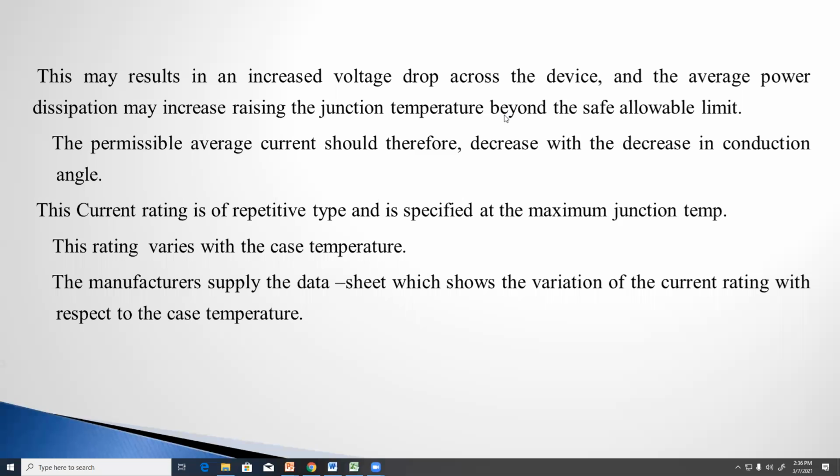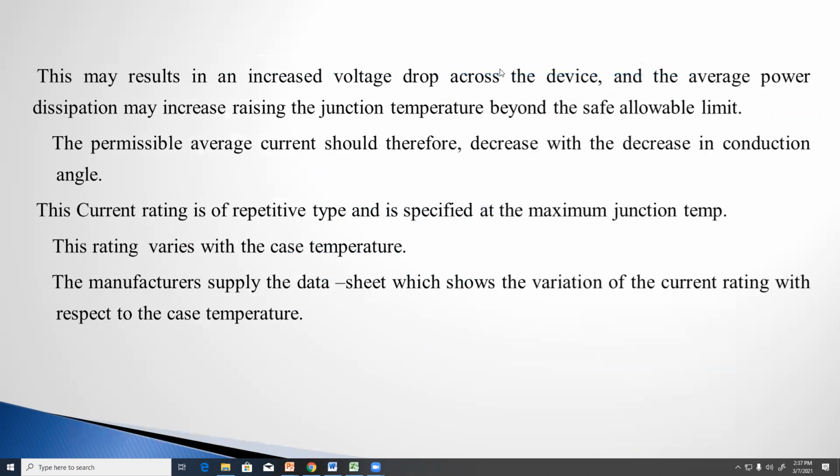If the current increases by decreasing the conduction angle, the temperature at the junction will rise. If the temperature rises beyond the value, then the thyristor is going to be damaged. That's why we have to use the thyristor within the specified on-state average current. Clear?